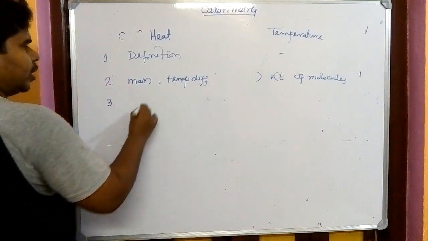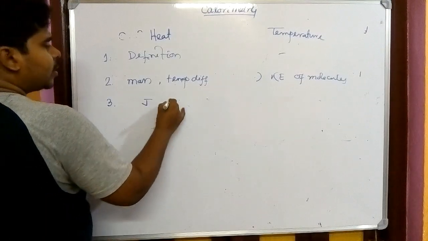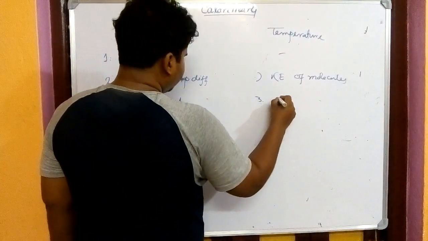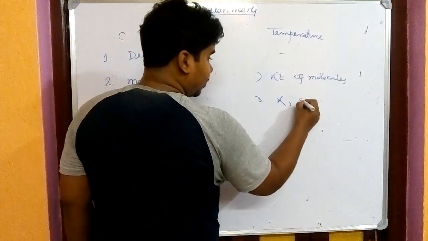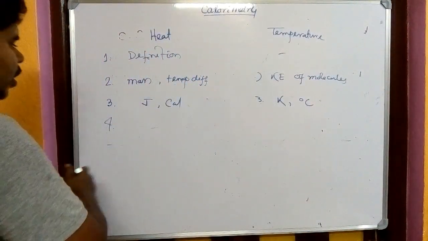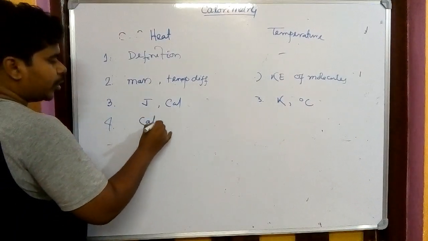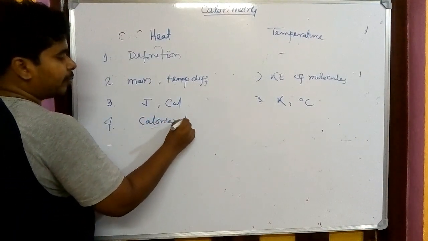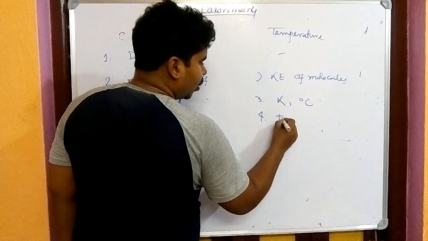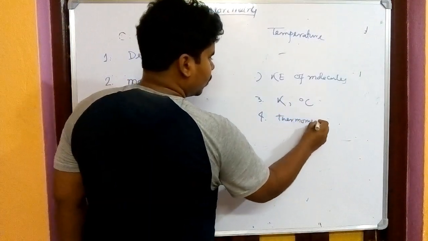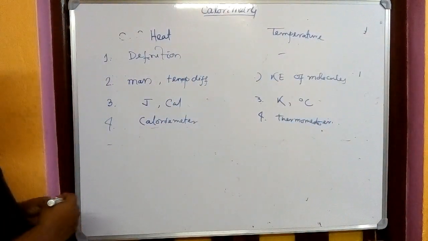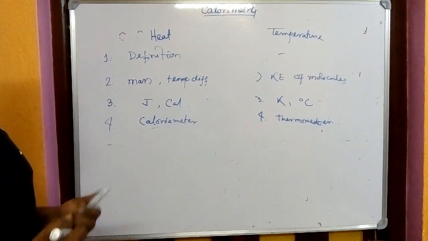If I'm talking about the unit of heat, the SI unit is joule and the CGS unit is calorie. For temperature, the SI unit is Kelvin and the CGS unit is degree centigrade. Coming to the next one, the measurement: heat is measured by an instrument known as a calorimeter, which we will learn about after some time, and temperature is measured by an instrument, that is the thermometer.